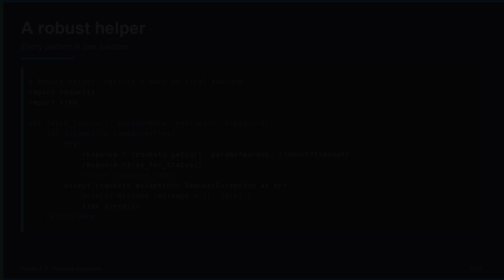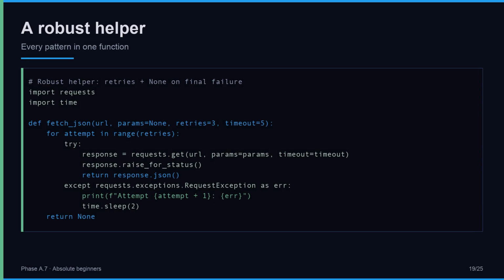Bounded retries. Combine everything into one helper. fetch_json takes a URL, optional parameters, a retry count, and a timeout. It tries the call up to retries times. On success it returns the parsed JSON. On any requests exception it logs the attempt and sleeps. If every attempt fails it returns None. This single function packages the patterns you learned. You will write a version of this in almost every project that calls web services.